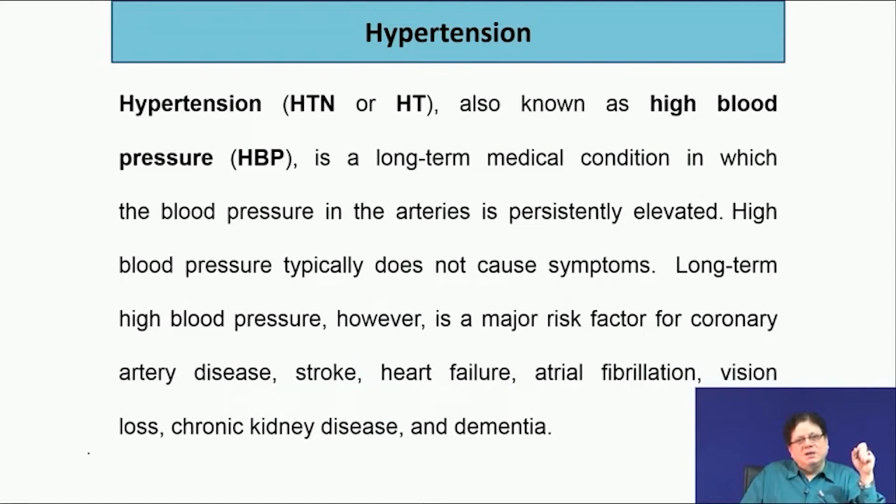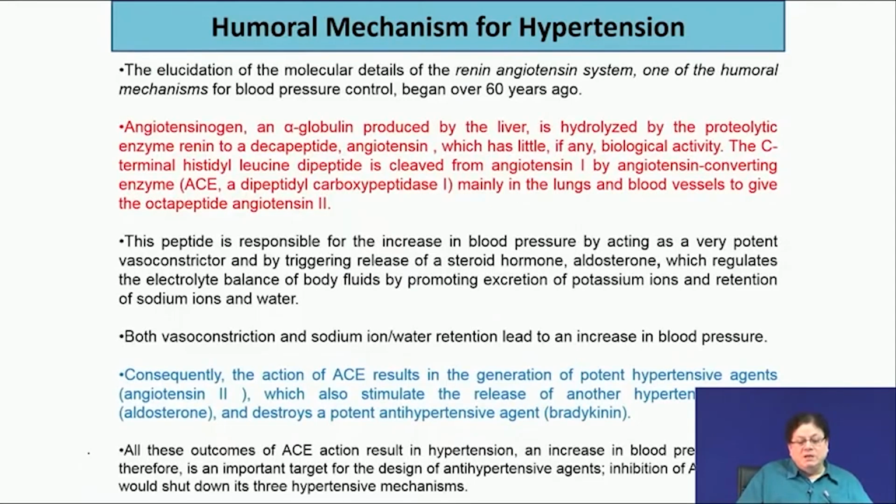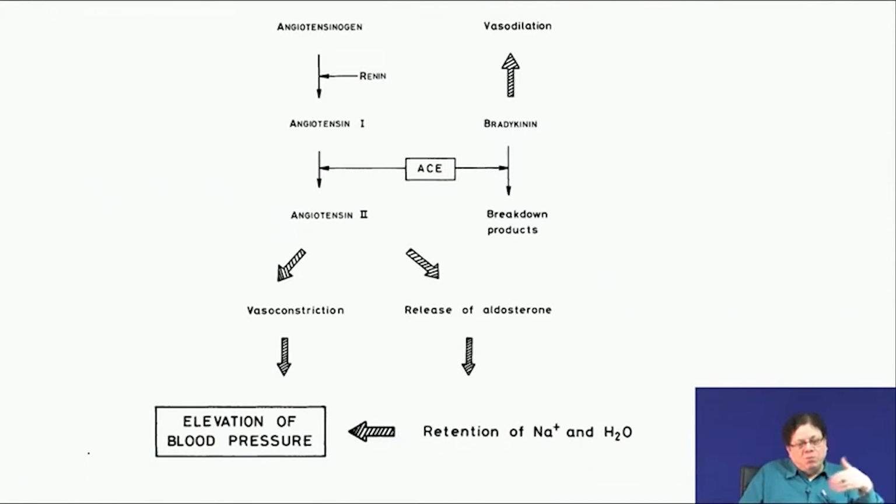What we are discussing is another way, which is called the humoral way of elevating blood pressure. Humoral means the body fluid, the humoral mechanism of hypertension. Humoral means through body fluid, how you can increase the blood pressure. Okay. Like sodium, if the body fluid, meaning the blood, contains more sodium, then you will have higher blood pressure.